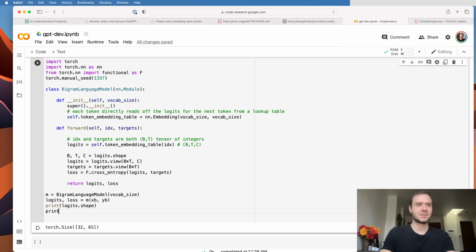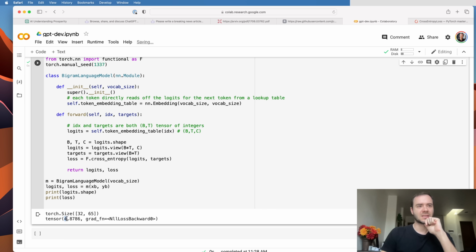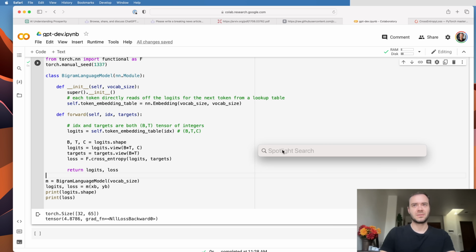Okay, so that ran now, and we can do loss. Currently we see that the loss is 4.87. Because we have 65 possible vocabulary elements, we can actually guess at what the loss should be. In particular, we covered negative log likelihood in a lot of detail.